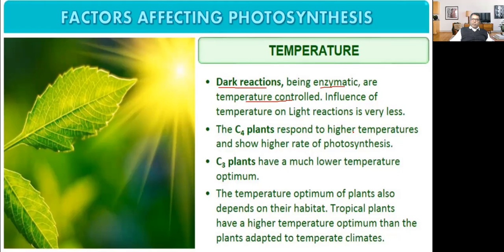C4 plants respond to higher temperature and so have a higher rate of photosynthesis. More temperature, more photosynthesis in C4 plants. C3 plants have a much lower temperature optimum. The temperature optimum of a plant also depends on its habitat. Tropical plants have a higher temperature optimum than plants adapted to temperate climate.